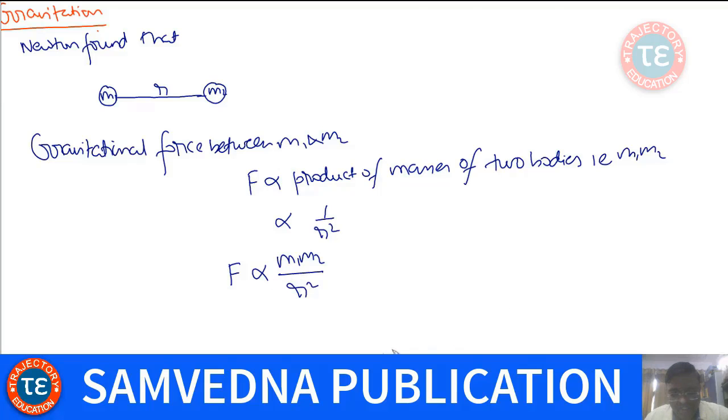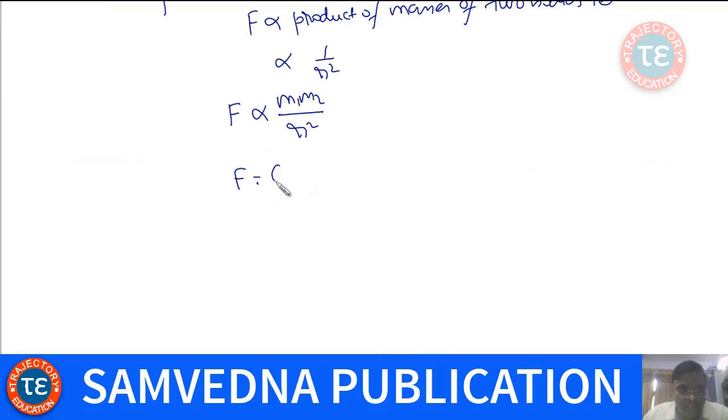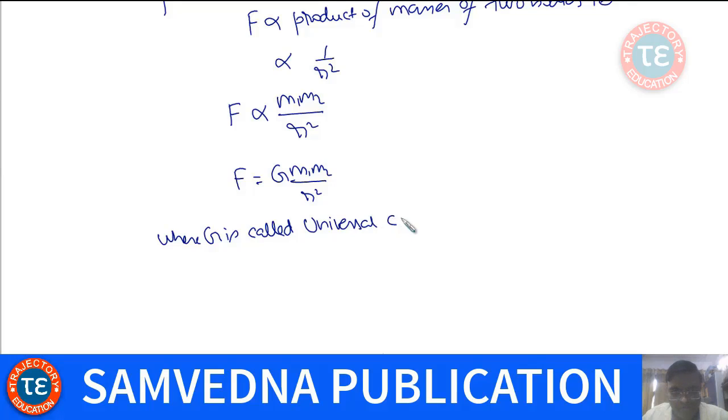To remove this proportionality, I'll put one constant, and that constant is called the universal constant of gravitation, or gravitational constant, G. So this force F between two bodies can be written as G m1 m2 by r square, where G is called the universal constant of gravitation.